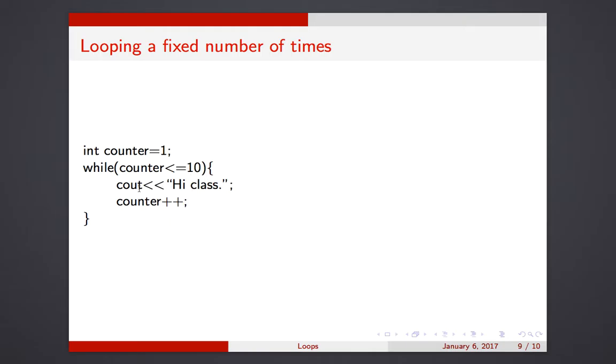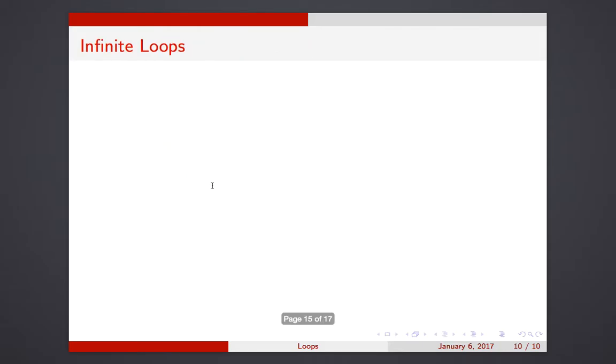So this loop will stop when counter becomes 10, right? Well, 10 is less than or equal to 10. So you'll do the loop, and then counter will get value 11, and then this becomes false, so you will stop. So if you want a certain chunk of code to run a certain number of times, like, for whatever reason, I want to tell you hi 10 times, you can use a loop to do that.